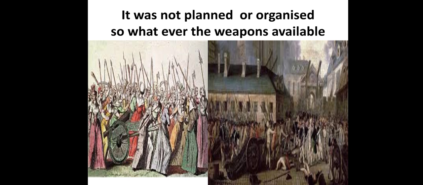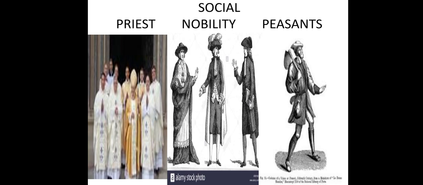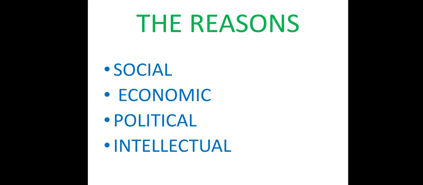So you can see their weapons in their hand. See, they are having all tools which they use in their agriculture field. See, you can see in both photos. So that is the situation of the reasons. We will divide the reasons of French Revolution. Social reasons, economic reasons, political reasons, and intellectual or philosophical reasons, we'll see. So these are the reasons which has caused the French Revolution.